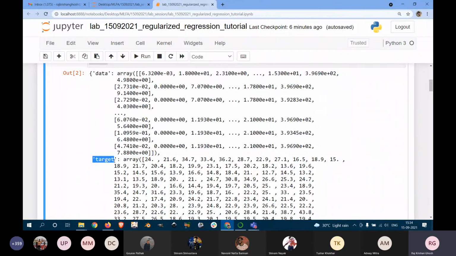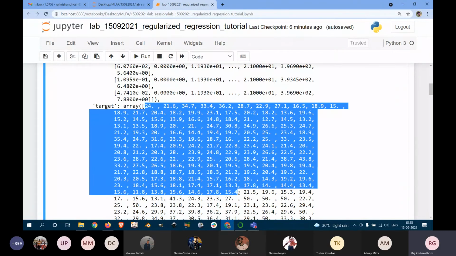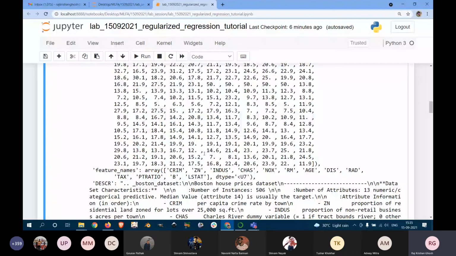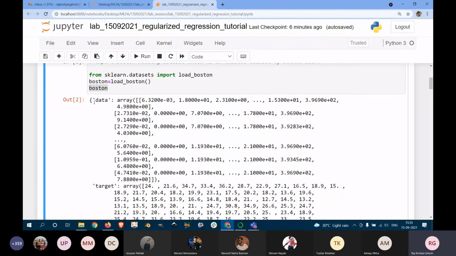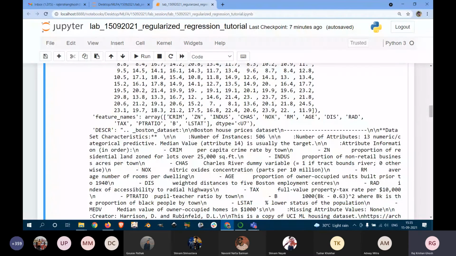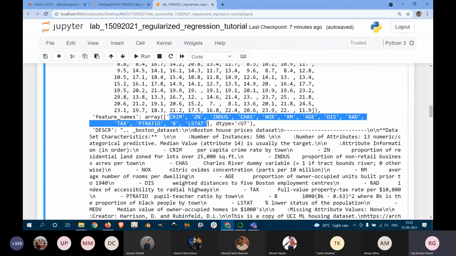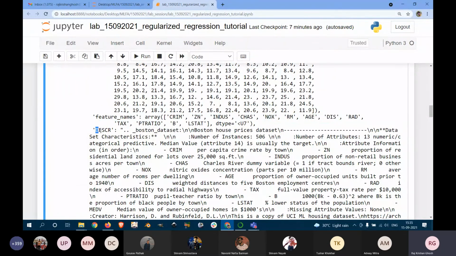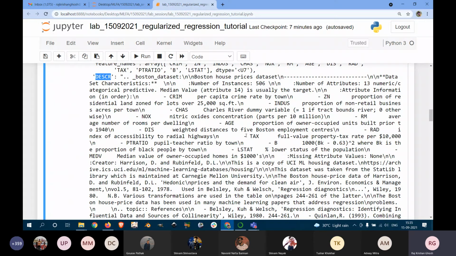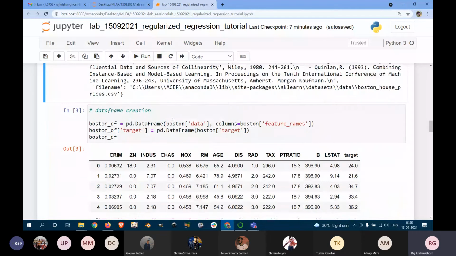The second key is the target. These are the output values which should be given. The third one is the feature names. These are the different names given to the different input features. For this data, we will see that it has multiple columns and each column corresponds to one of these names. And then we have the description, where it is written what this whole dataset is about, which will not be required in our case.